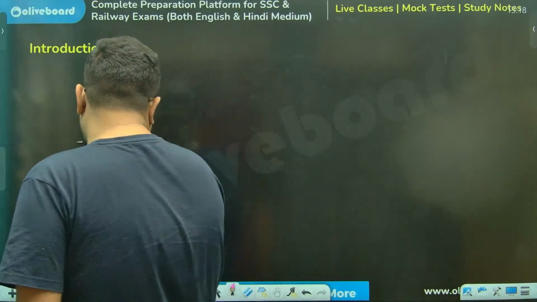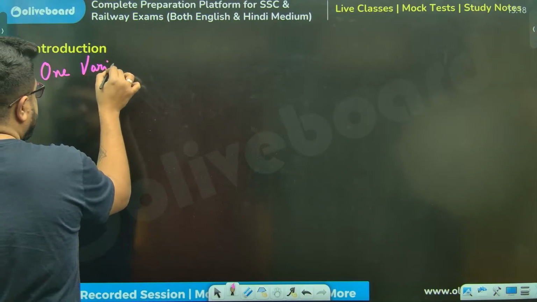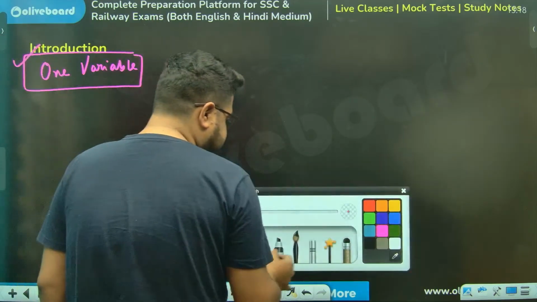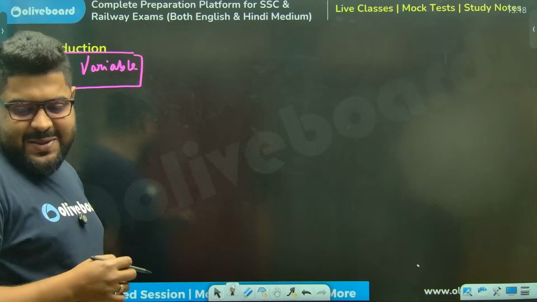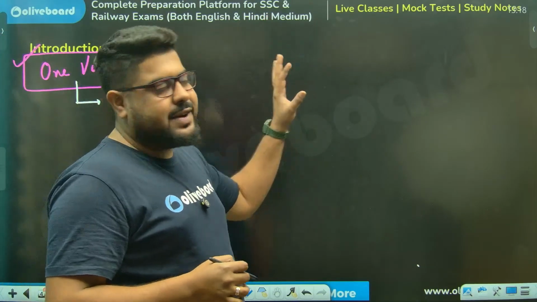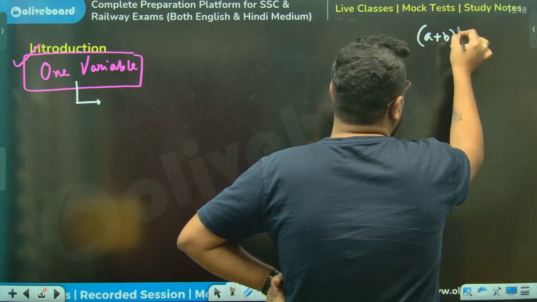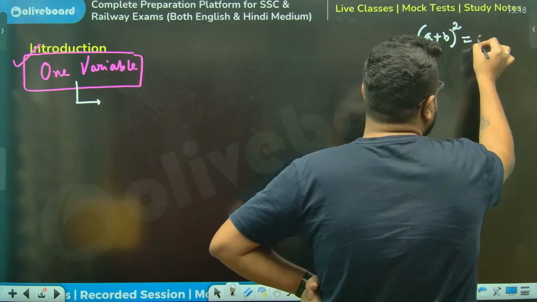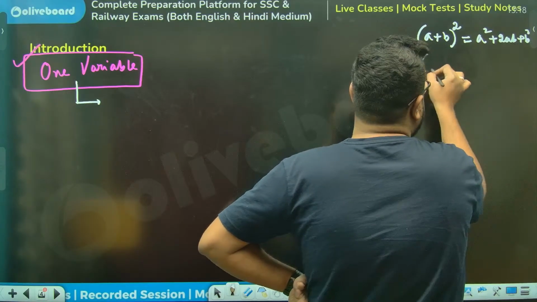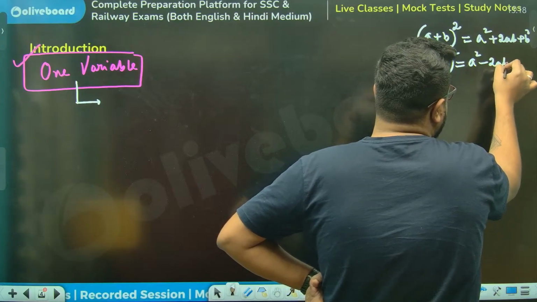Now, one variable or single variable algebra. Today, we will spend most of the class on only this. There are two formulas that we will require in order to master this. Two very basic formulas. So a plus b whole square, that is a square plus 2ab plus b square. And similarly, a minus b whole square, that is a square minus 2ab plus b square.